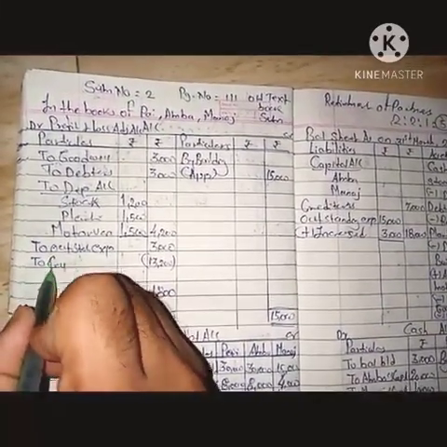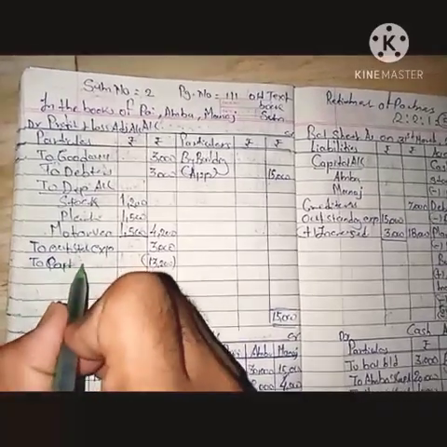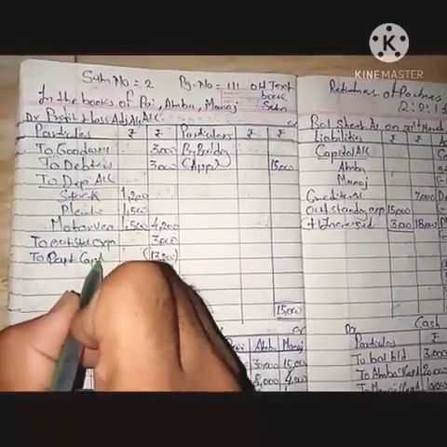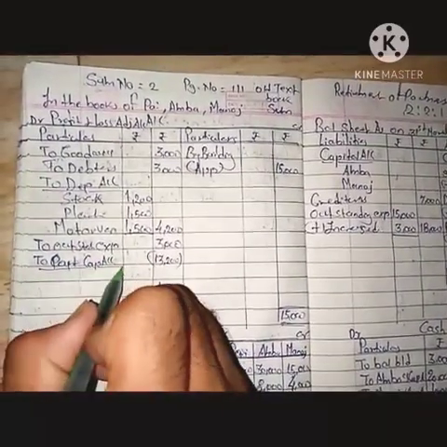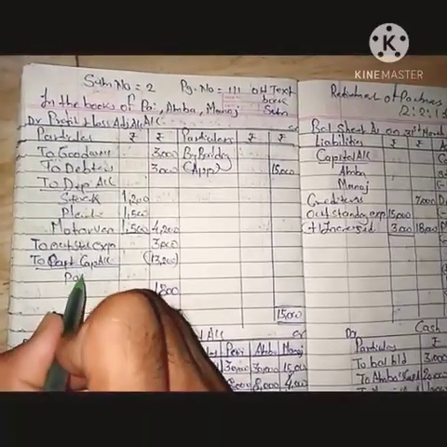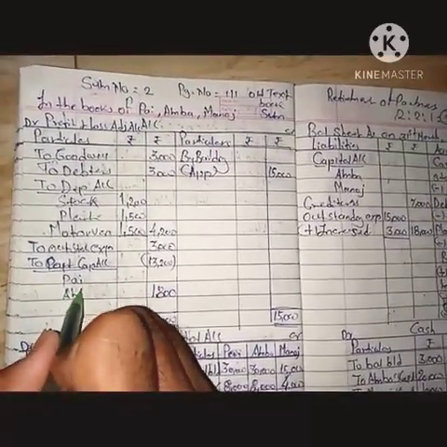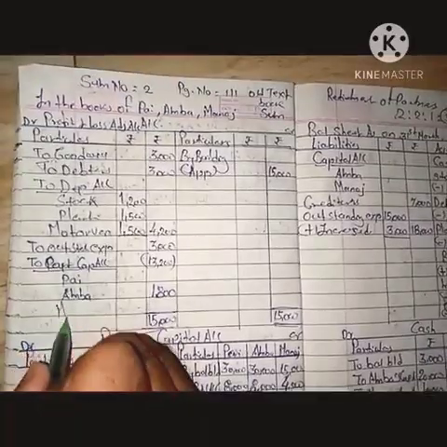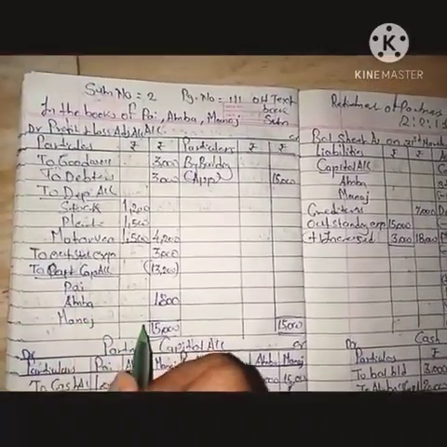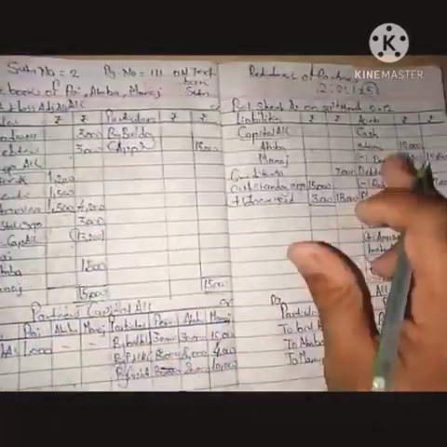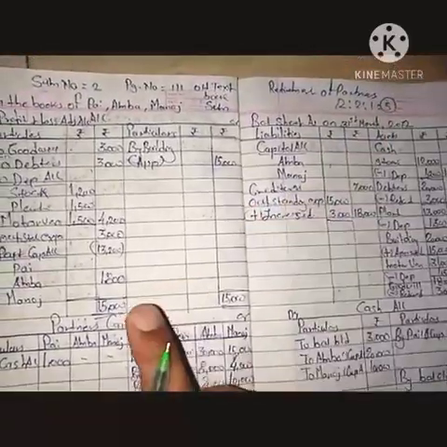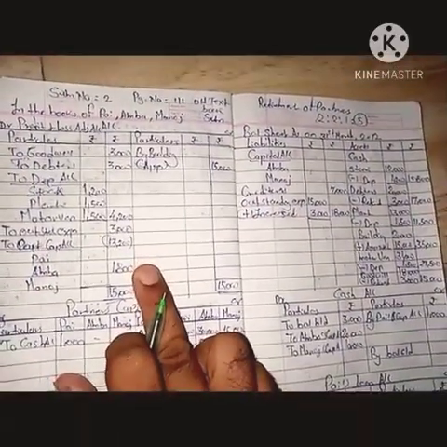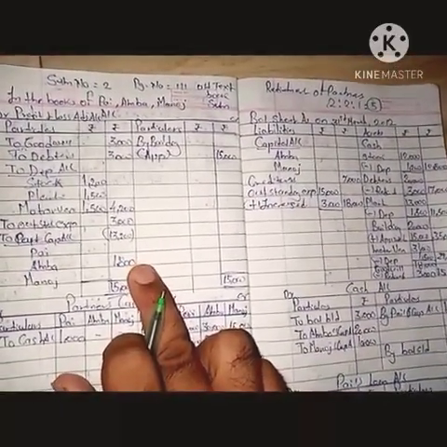To the partners' capital accounts, Pai, Amba and Manoj. Now the original ratio is 5. We need to divide 1,800 by 5.